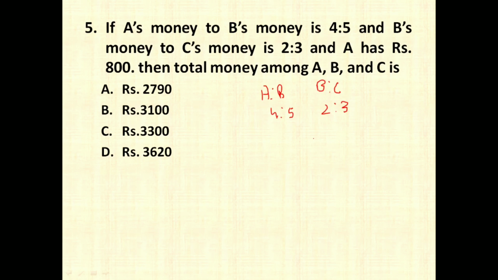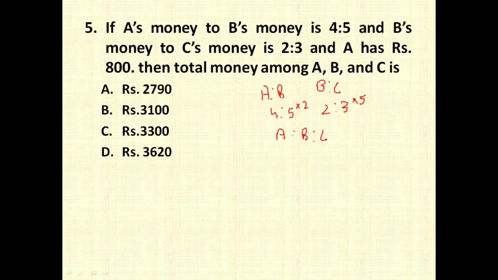So now you have to find out the ratio between A, B and C, right? What is going to be the ratio A is to B is to C? A very simple way is that the values of B have to be the same. So we can multiply the whole first equation by 2 and the second equation by 5, right? So 2 into 5 and 5 into 2, these are going to give you the same value.